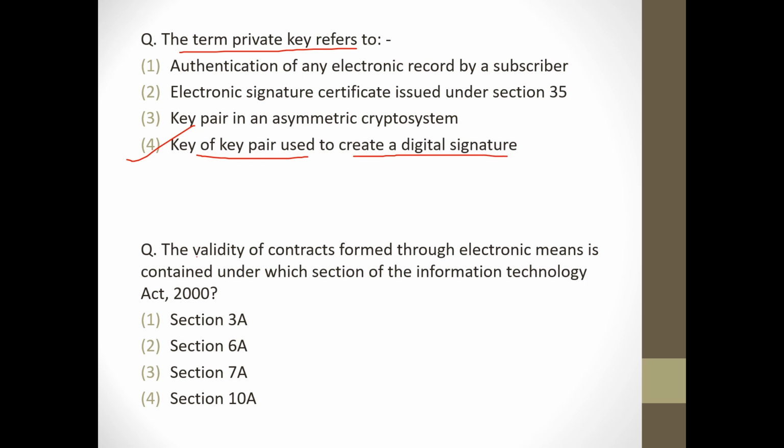Next, the validity of contracts formed through electronic means is contained under which section of Information Technology Act 2000? It's option number 4, Section 10A. Section 3A talks about electronic signature. Section 6A talks about delivery of services by service provider. Section 7A talks about audit of documents in electronic form.